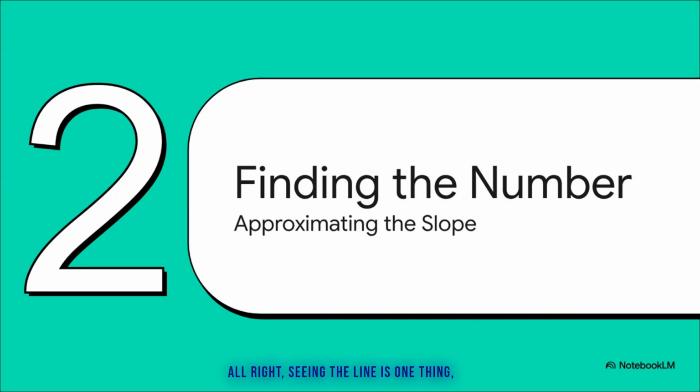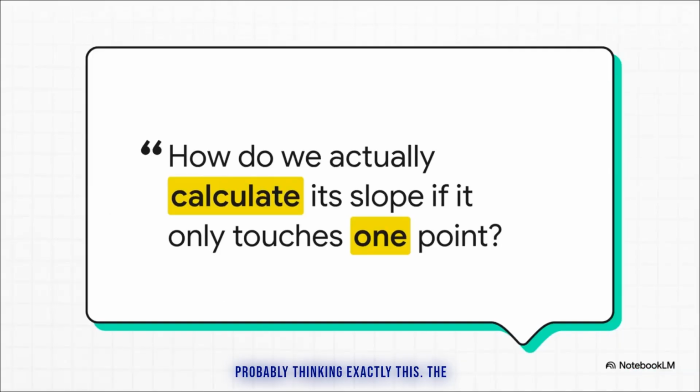All right, seeing the line is one thing, but that's just a picture. How do we turn that picture into a hard number like that 56 miles per hour? We've got to find a way to calculate the slope of a line that, by its very definition, only touches our graph at a single point. And you're probably thinking exactly this. The classic slope formula needs two points, right? But a tangent line only gives us one.